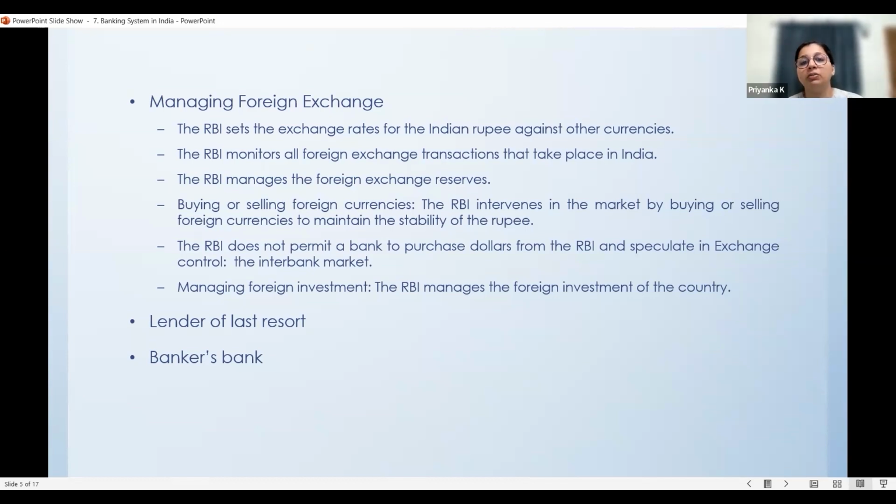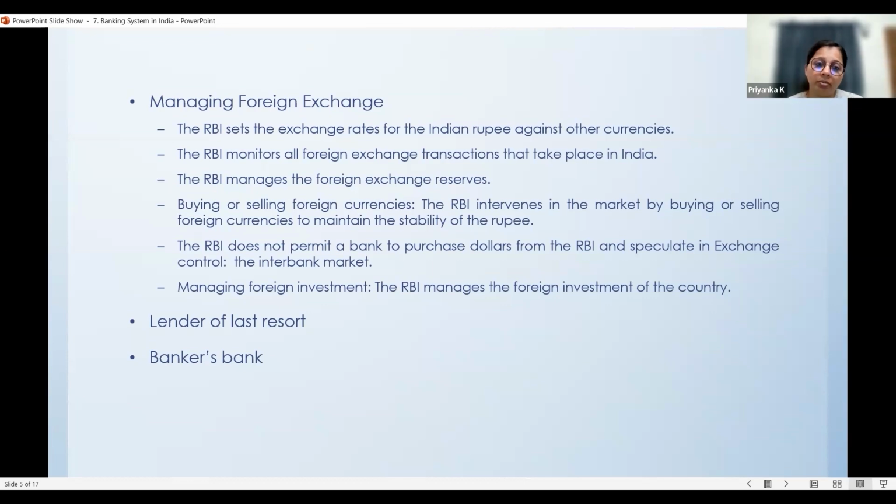Now, if the Indian rupee value is going very low, for example, if for $1 it reaches 100 or 200, it's not actually good for the economy because the value of currency is going down. So, in such cases, the RBI will intervene and take measures to maintain the value of the Indian currency. And it does not permit any bank to purchase dollars from the RBI and speculate with it in the exchange market, which is the capital or stock market and the interbank market also. So, there is no permission.